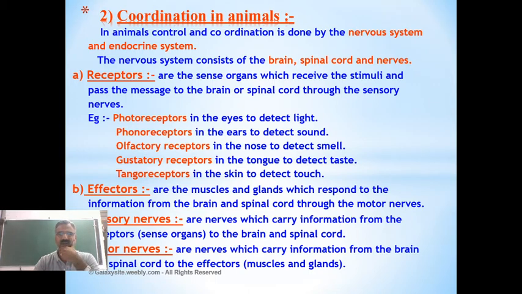Five. Which are they? Which are the sensory organs in our body? Skin, eyes, nose, ears, tongue. These are the five sensory organs.